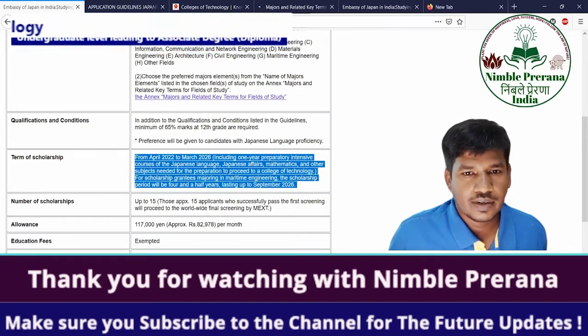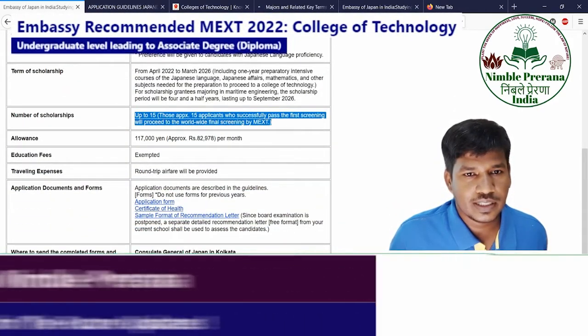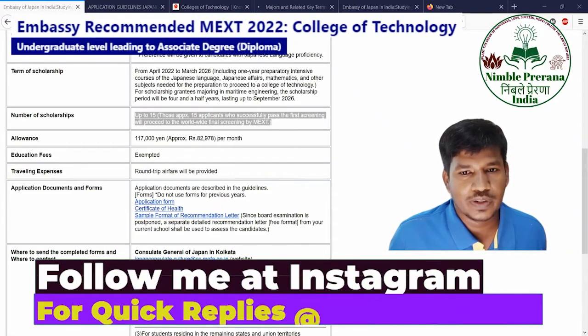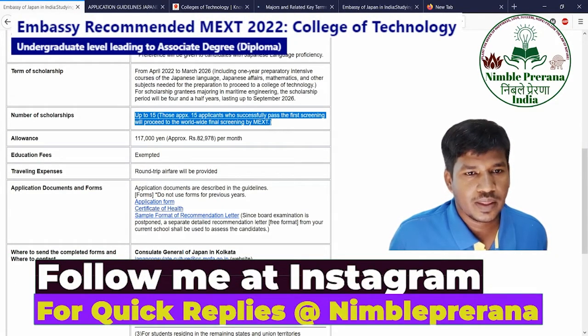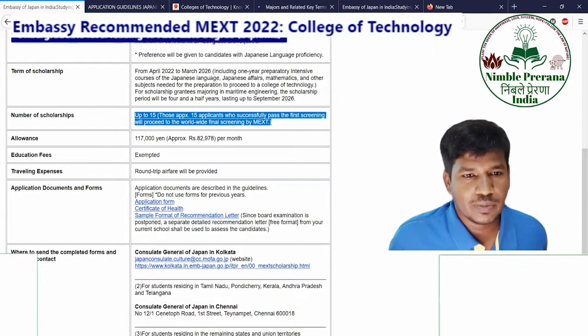Where we are here is at this one. The maximum number of seats is approximately 15, which will be recommended to the embassy in Tokyo. Then they will again screen the final list. Mostly it might be the same. I don't think it will be lesser than that.